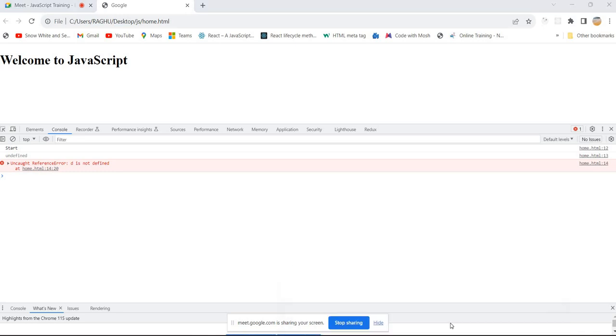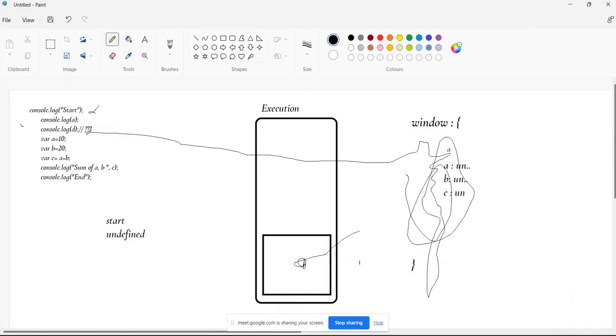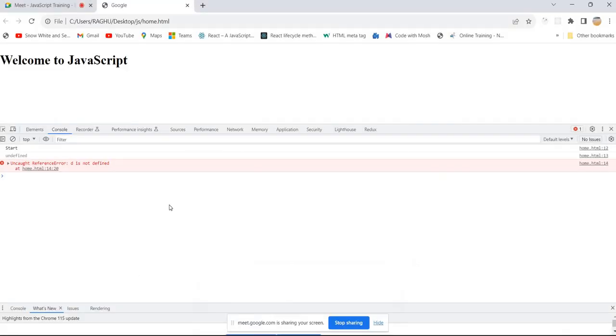So once we got an error at this line, it is not going to execute the next lines. Anything. So it will stop execution. Just remember that one also. That is also very important.